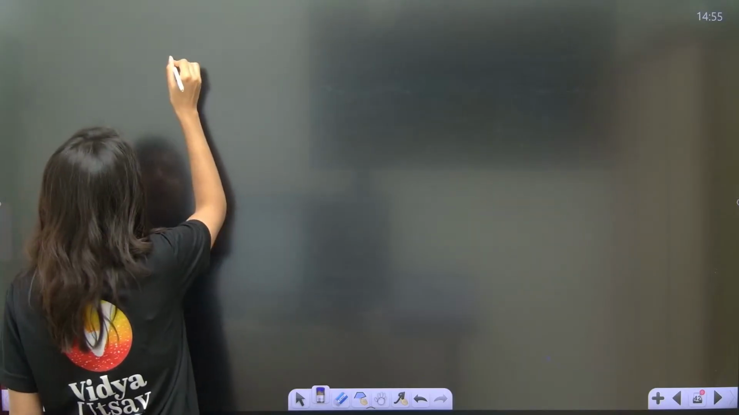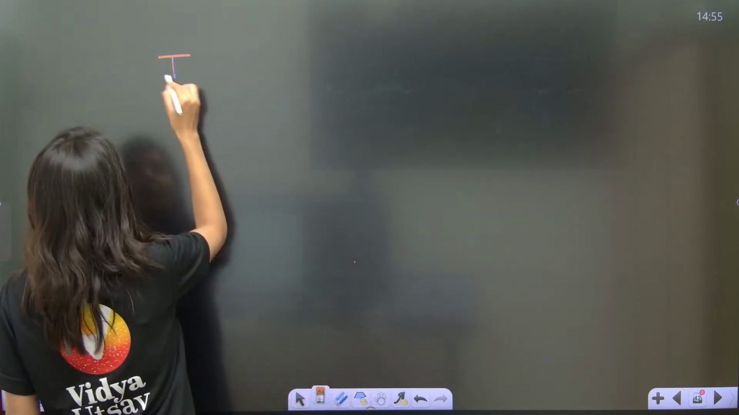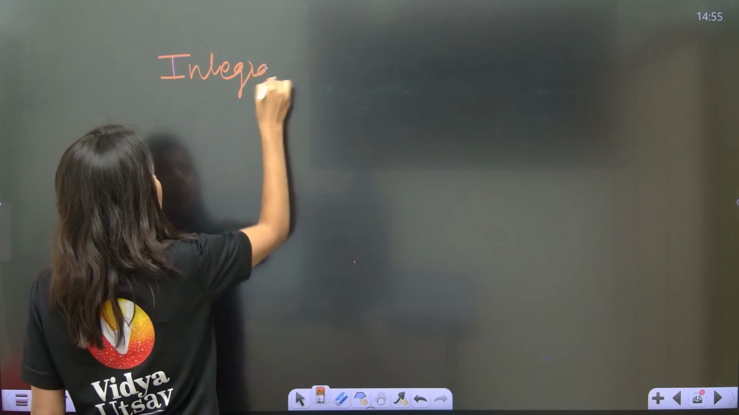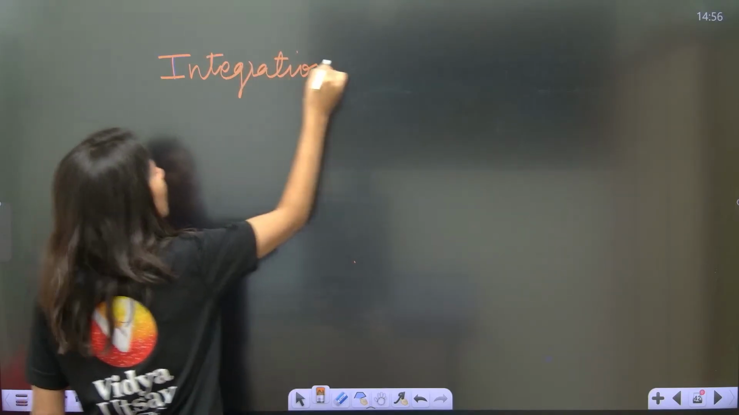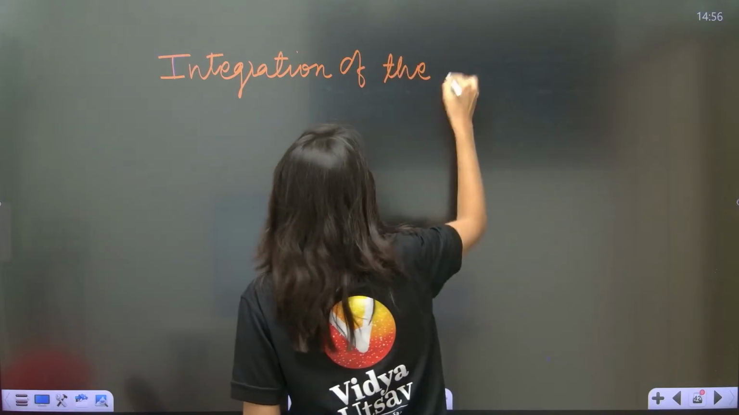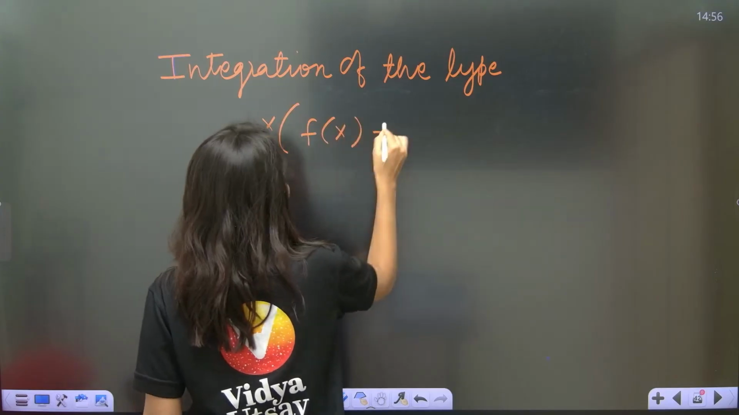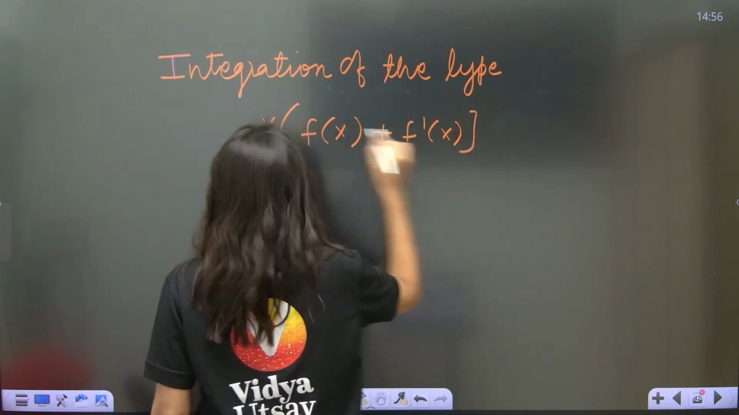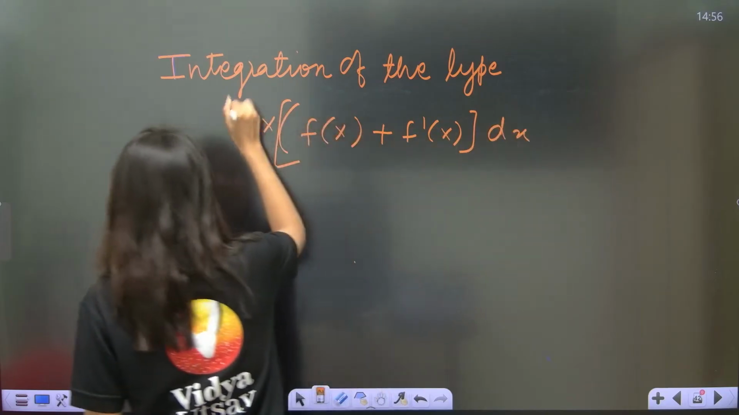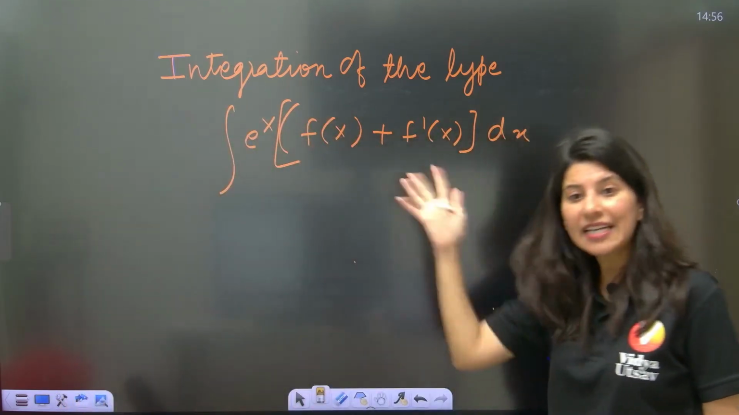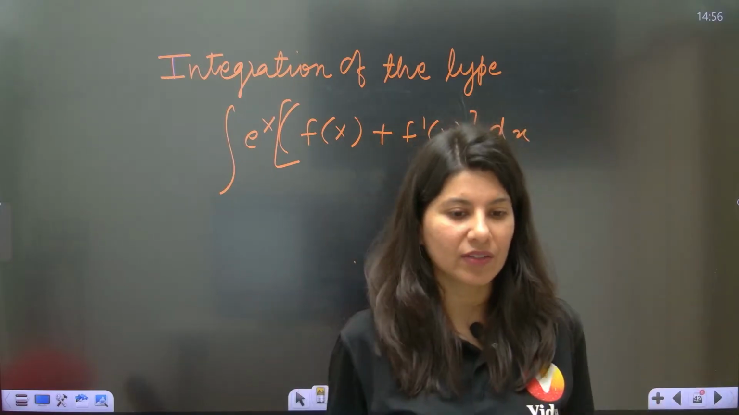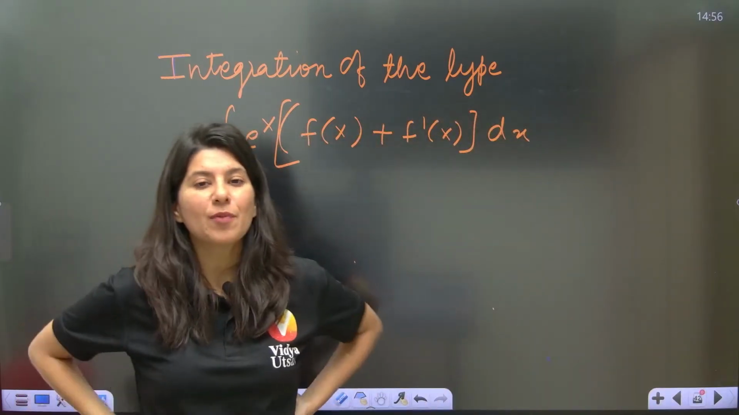Okay, now after partial fraction, let me just tell you, very important, integration of the type e power x into f of x plus f dash x, dx. Chalo, I am not going to tell what is the final answer. You don't have to integrate such integrations. That's the best part about that. You don't have to integrate such type of format questions.